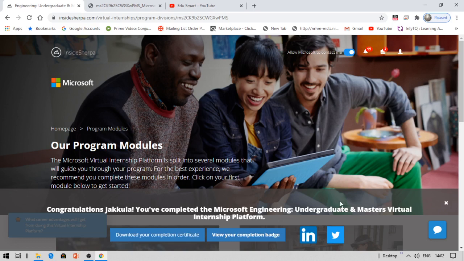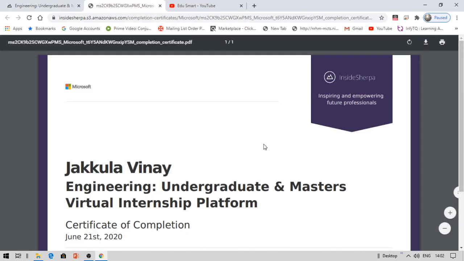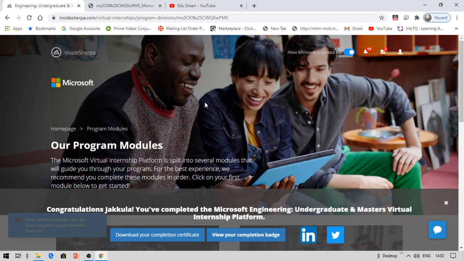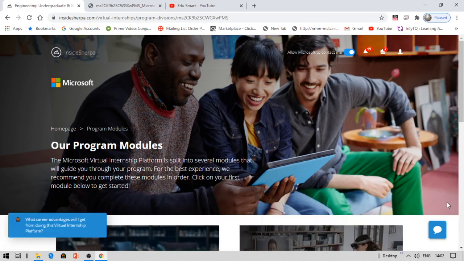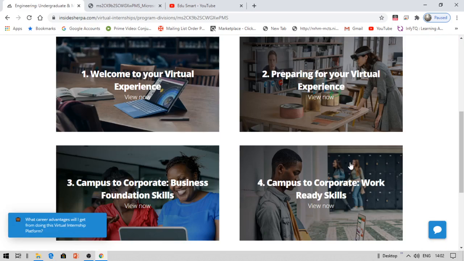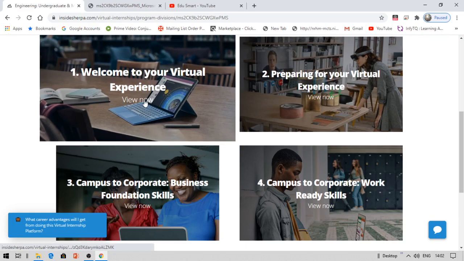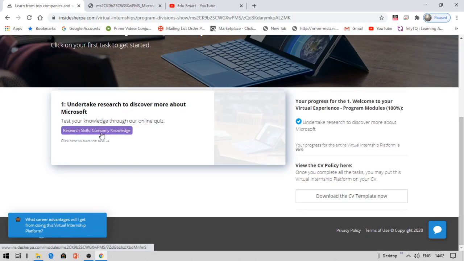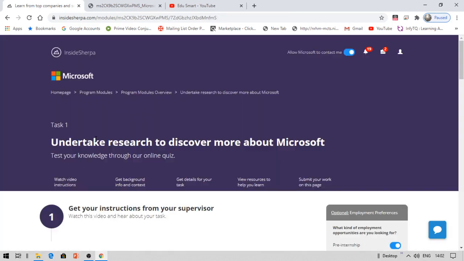Now, I already completed this. You can see I can download my certificate. Let me show you my certificate first. This is my certification from Microsoft for completing the virtual internship. Now let us start this. I'm going to show you the answers again to help you complete this. This is the first one, where there are multiple choice questions in module 1 itself, the first task. I have already completed it, but for your sake I'm going to redo the same task.